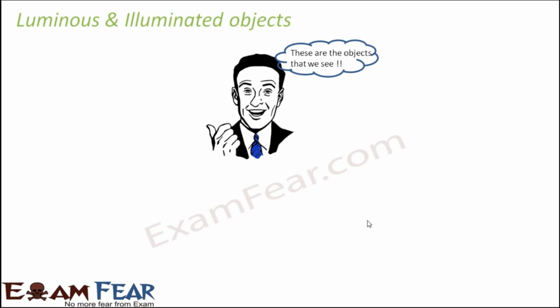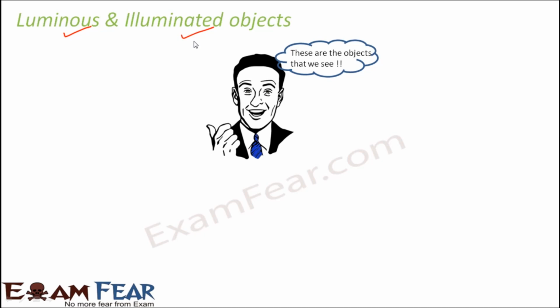Now, when we talk about the different types of light and the different sources of light, it becomes very important to know that not all objects can produce light. So based on whether an object can produce light or not, objects are classified into two categories: luminous and illuminated objects. Basically, these are the two categories of objects which we are able to see. We see the chairs, tables, bottles, pen, paper, sky, water, trees, everything around us. So we assume that we are able to see everything that exists on this earth.